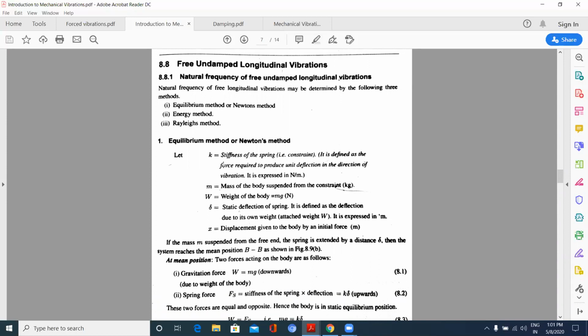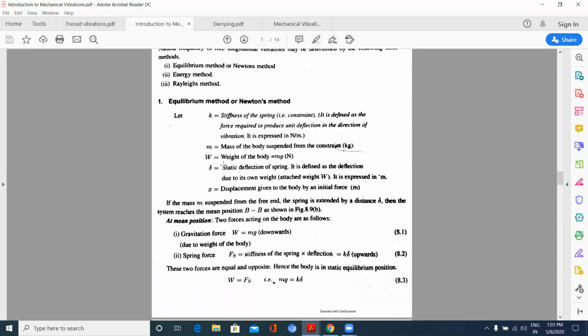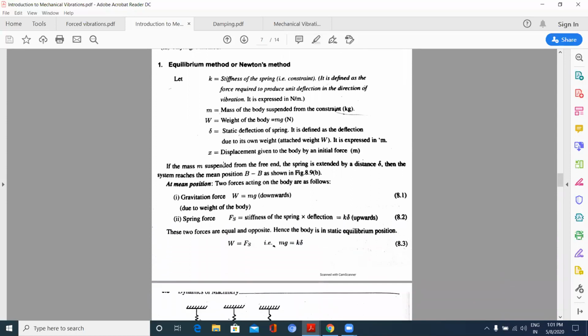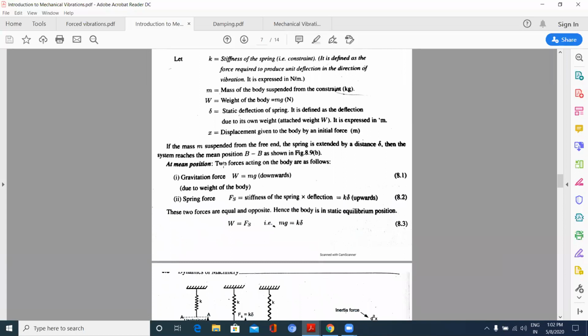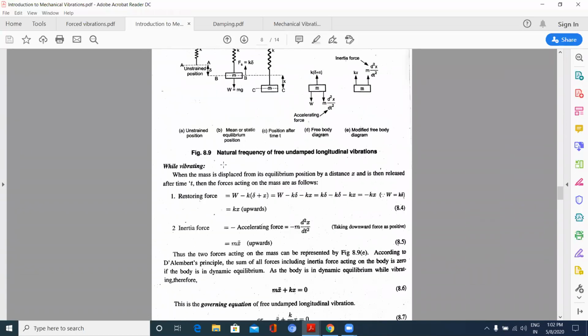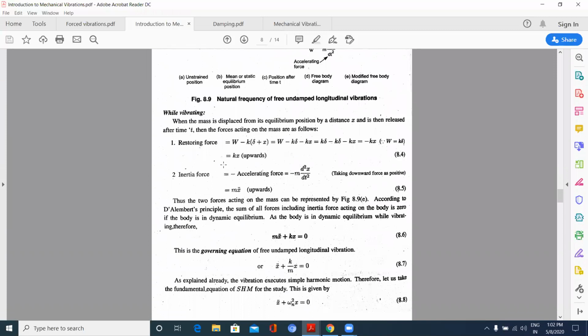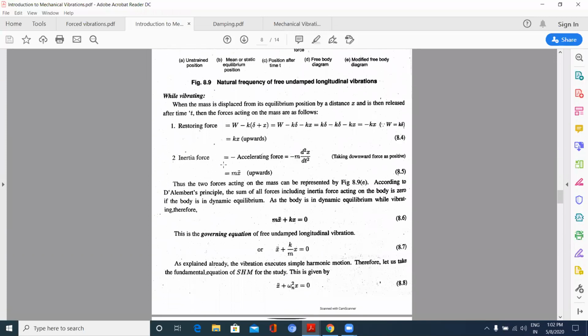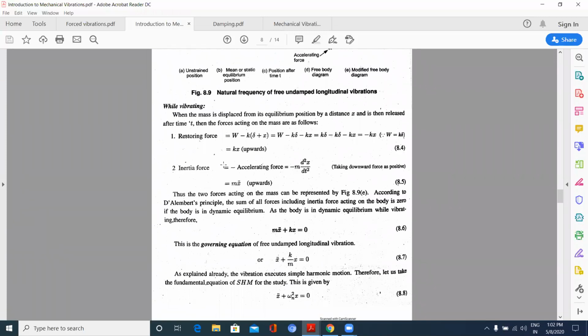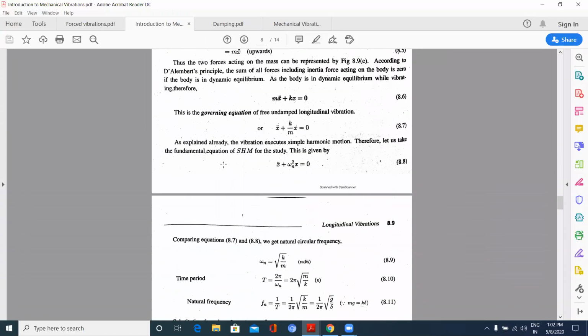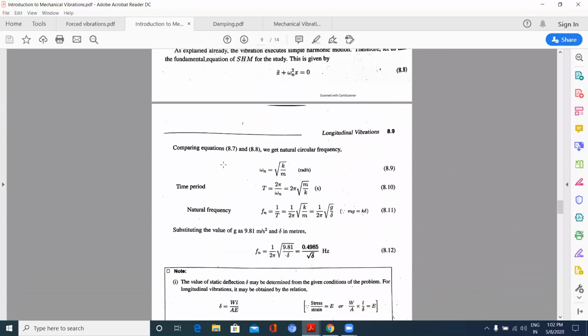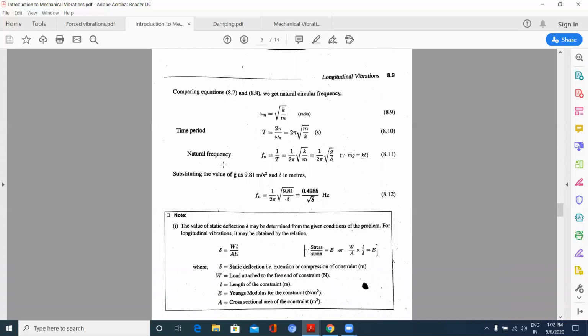Now let us see, by the equilibrium method, what will be the governing equation for this system, by which I can get the natural frequency of this system.